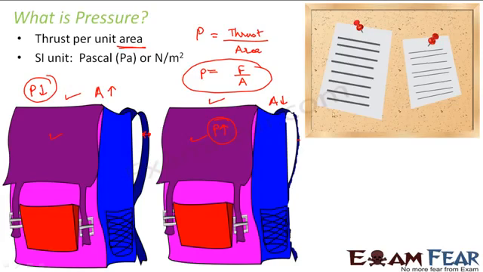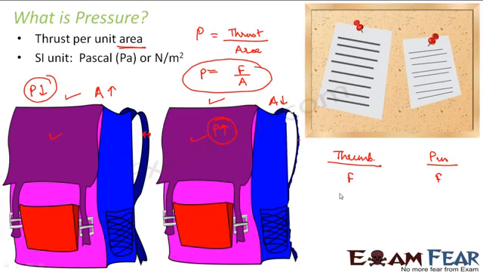Let us suppose in this bulletin board example, instead of using the pins, you try to apply the force with your thumb. What will happen? Will the paper stick on the board? It will not stick. Why? Because one option is you use your thumb directly. You press the paper with the thumb. There is no pin at all. The second option is you take a pin and then you press the pin with your thumb. In both cases, let us suppose you are applying the same amount of force, because in both cases you are applying the force with your thumb.